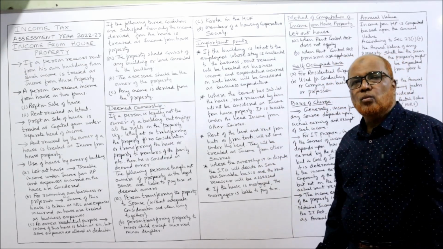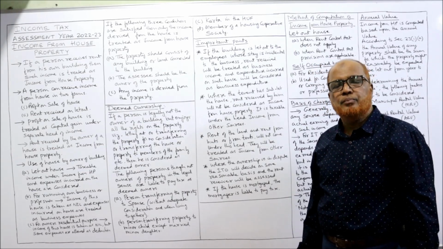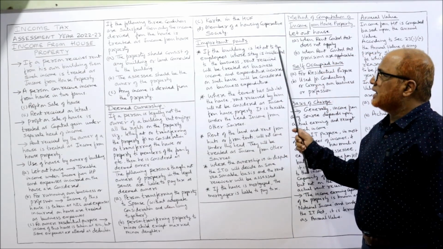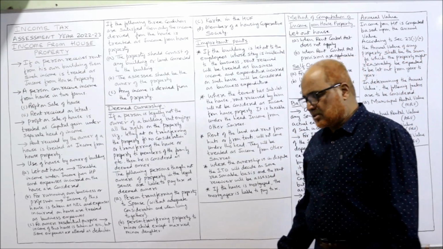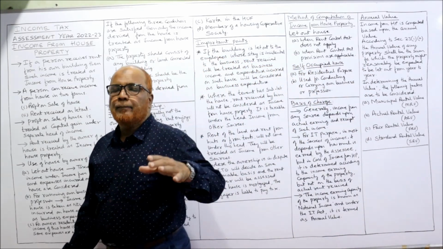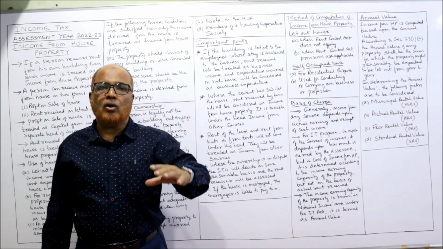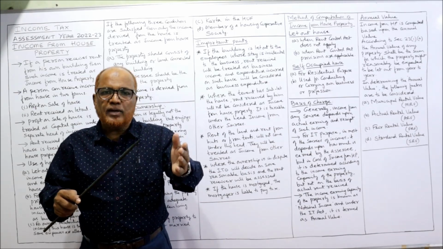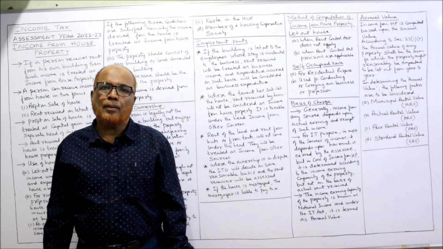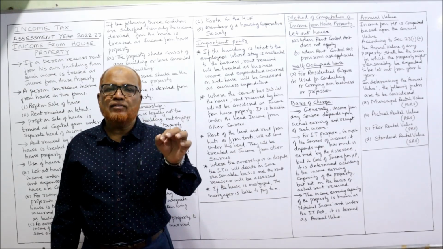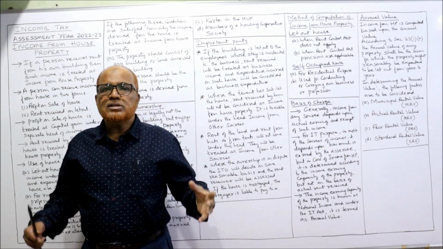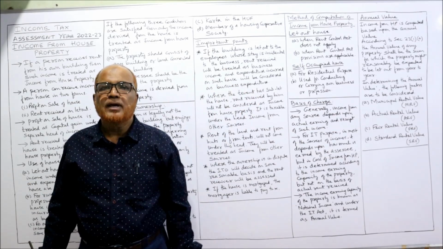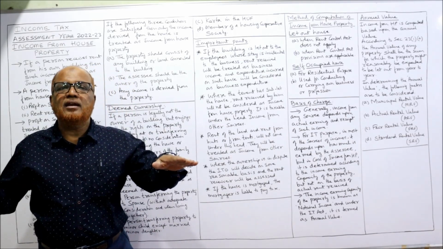Now, important points. While computing income from house property, you have to remember some points. These points will come while doing the problems also. If the building is let out to the employees who stay incidental to the business, sometimes what will happen? A business will give the house property or quarters to the employees for staying there, and the employees are giving the rent to the company. In that case, the rent received by the company is not income from house property, because the intention of the company is not to construct the house and give it on rent. The intention is for smoothly running the business.